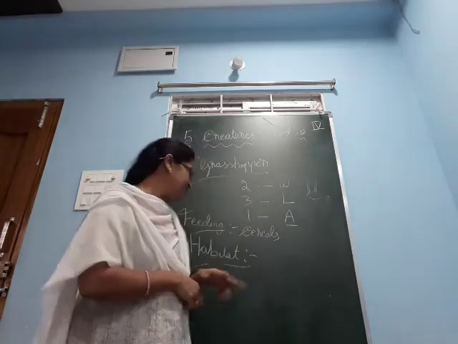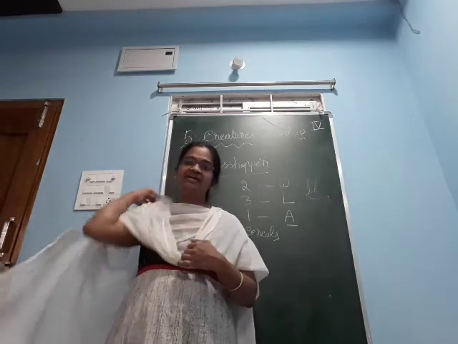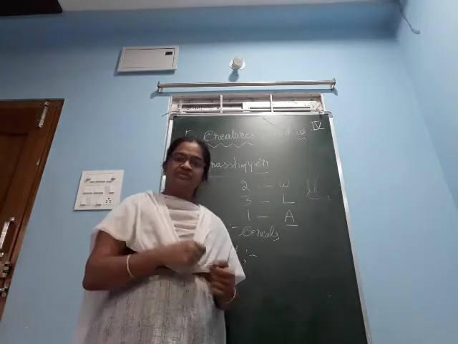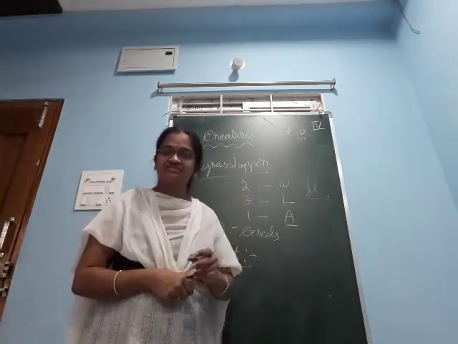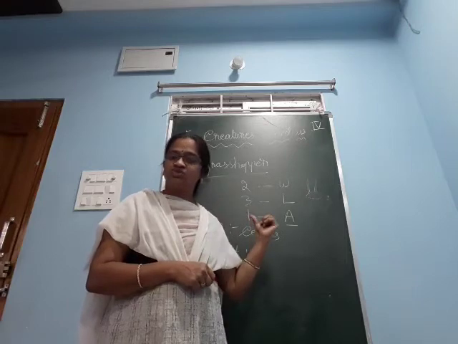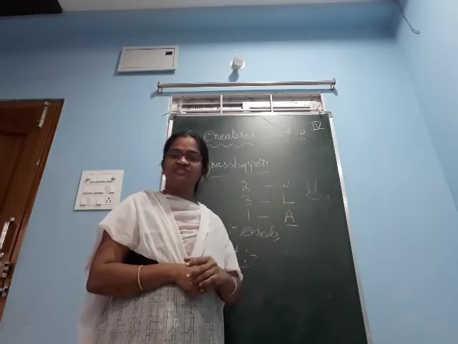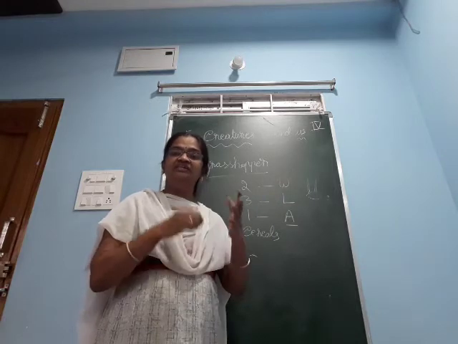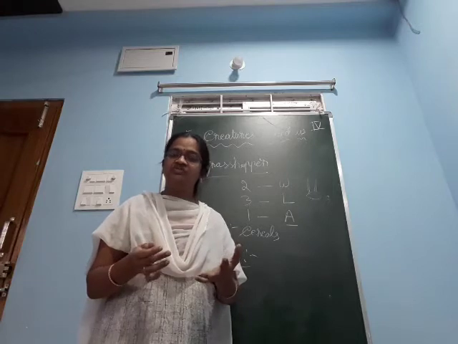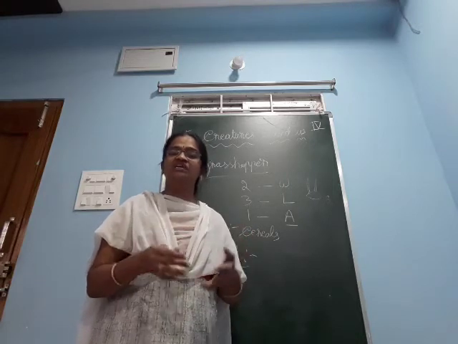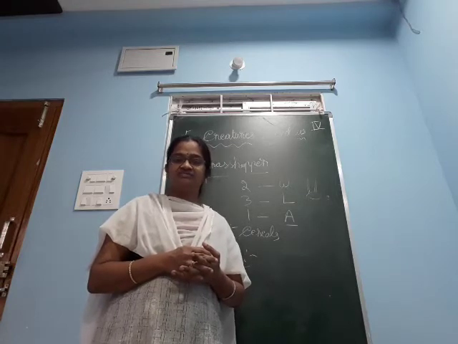Next, coming to the habitat. Habitat means where it is living. Here, the name itself is there. Grasshopper is living majorly on the grass. That is, most of the grasshoppers prefer dry, open habitats, open places where there is a lot of grass. In those places most of the grasshoppers are living. This is the habitat.